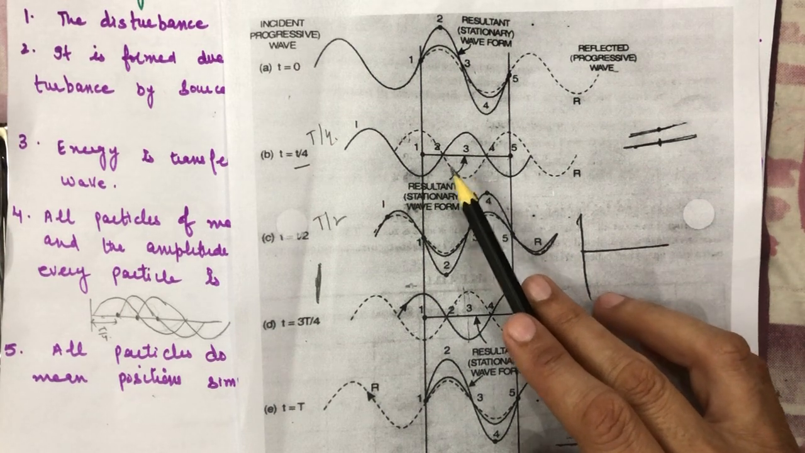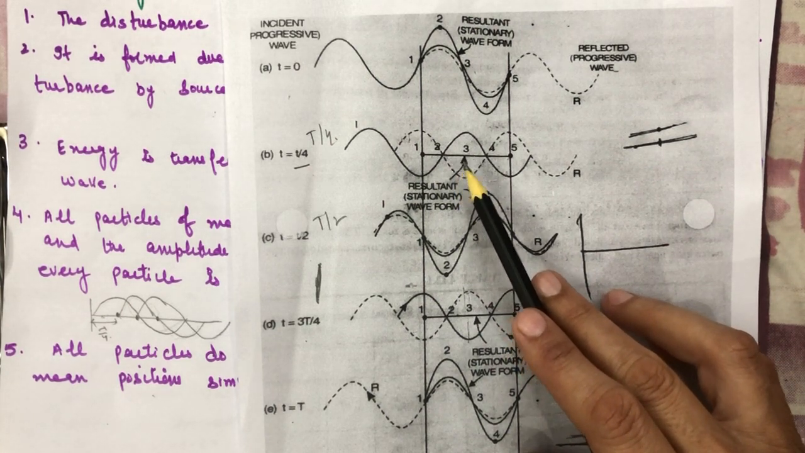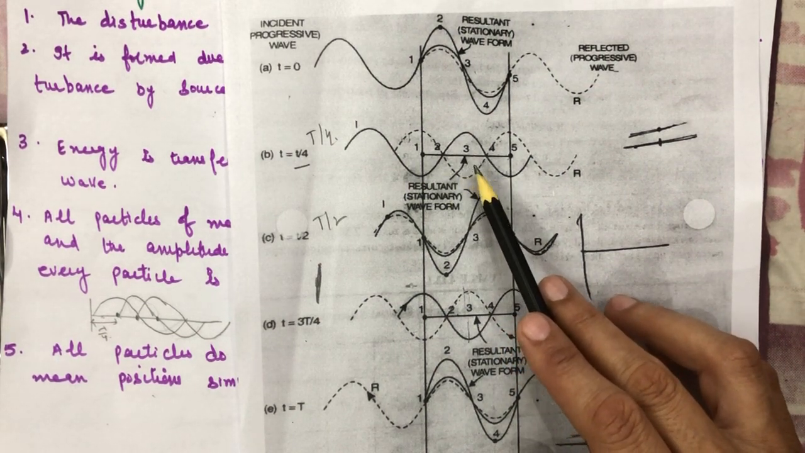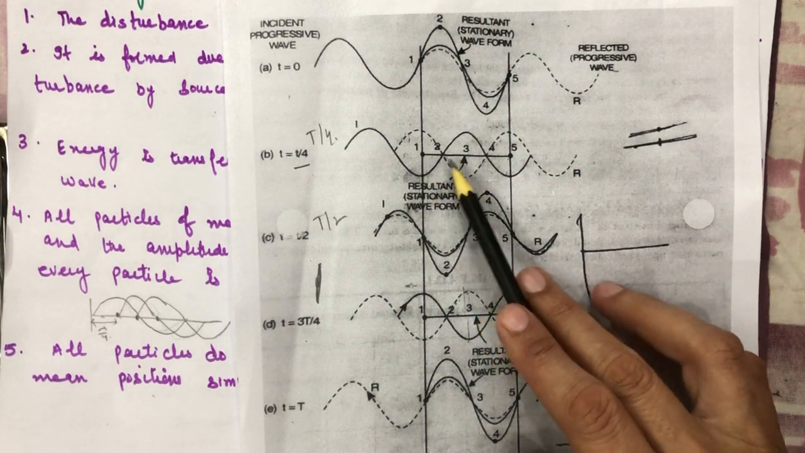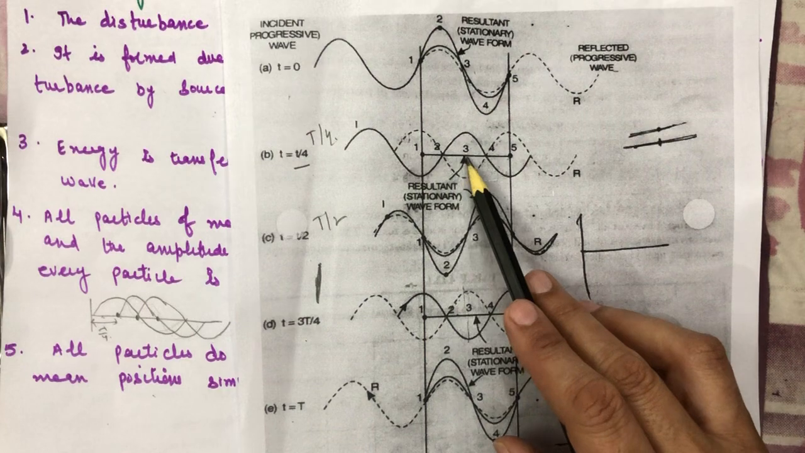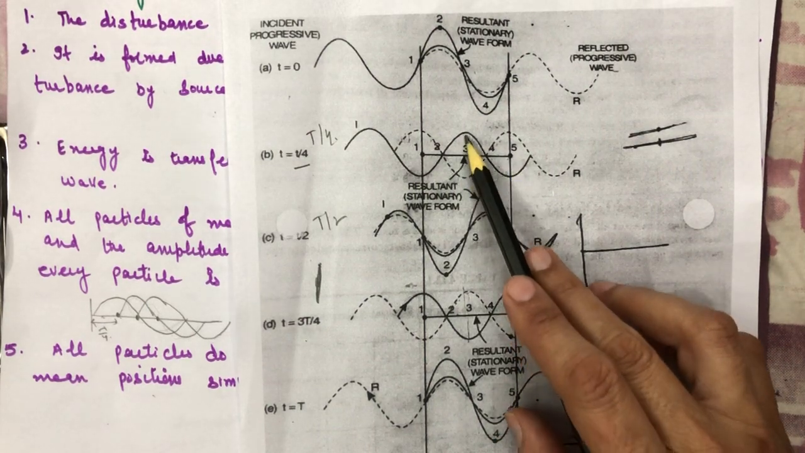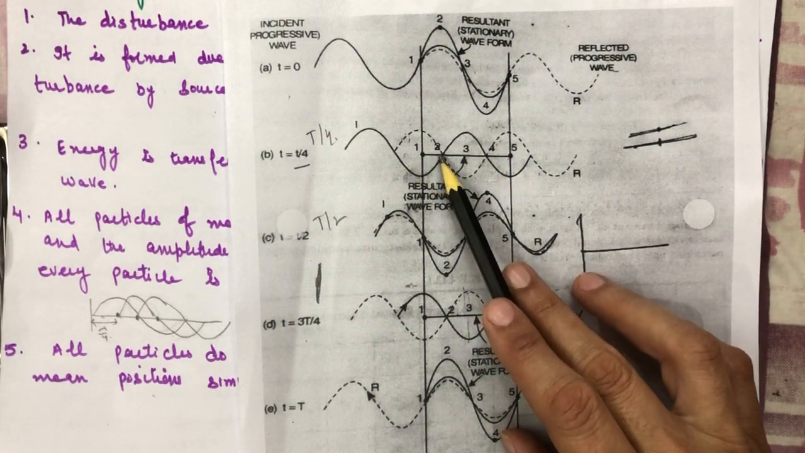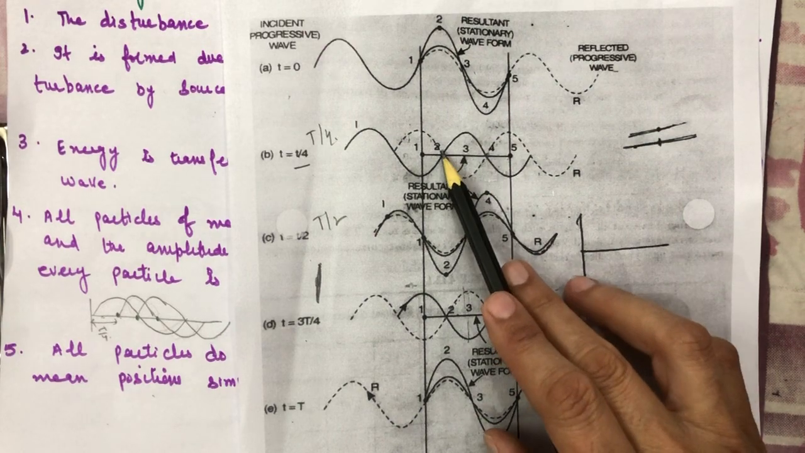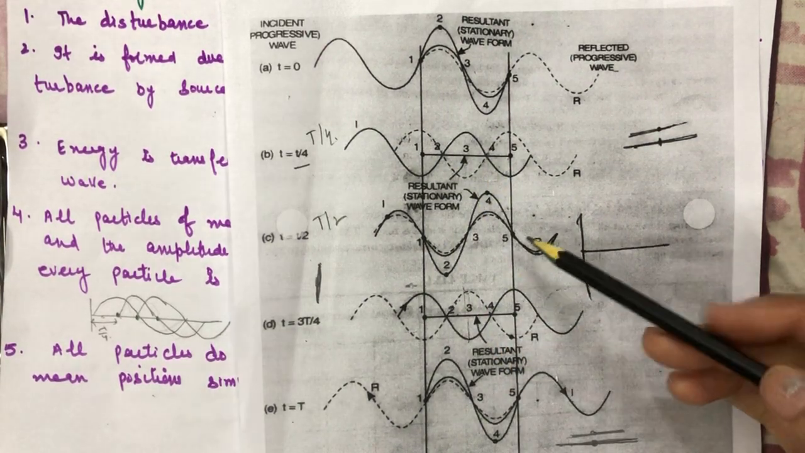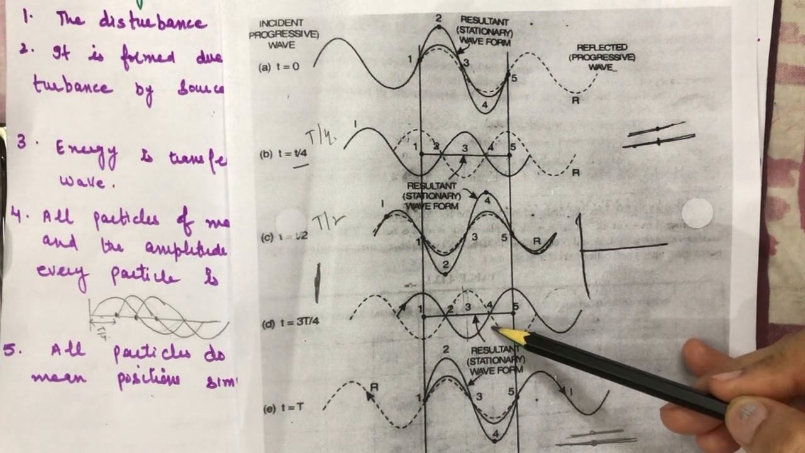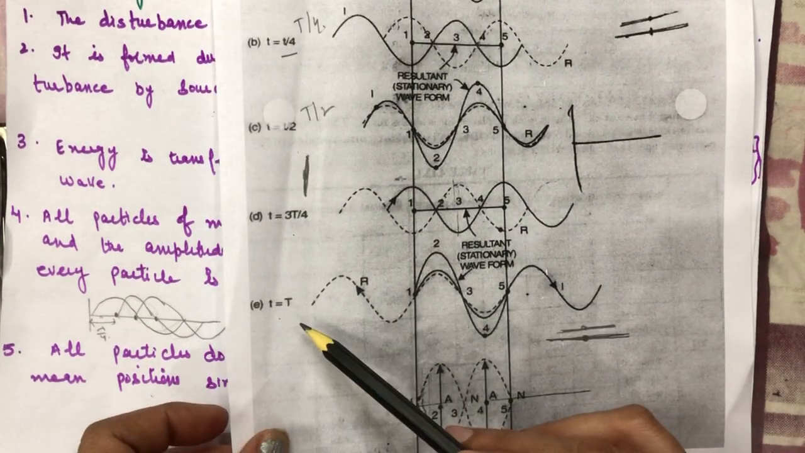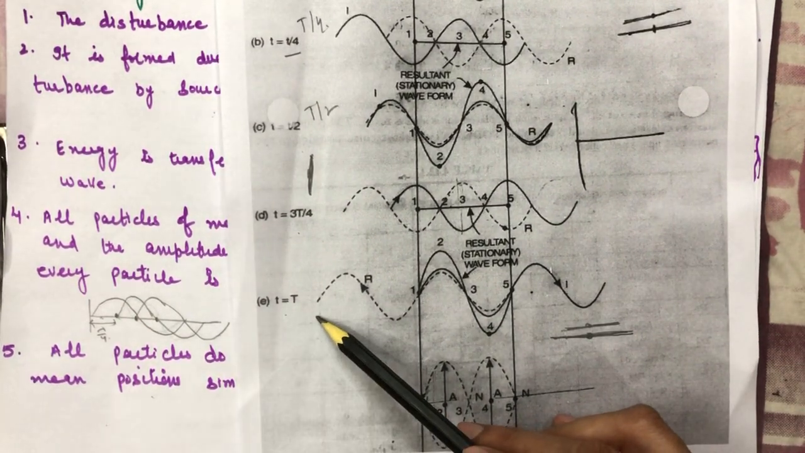In this case, for particles 1, 3 and 5, the displacements due to the individual progressive waves are equal and opposite and the net displacement is 0. Particles 1, 3 and 5 have the maximum, and then 2 and 4 here are the node points. In this way T by 2, in this way 3T by 4, different positions, and this is at small t equal to capital T, the total time.